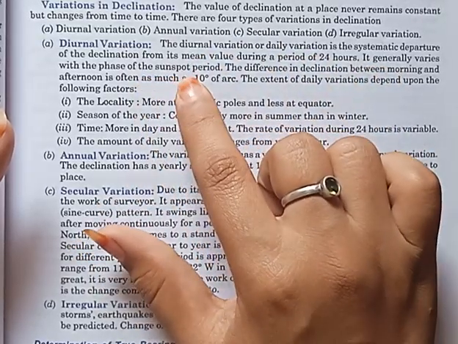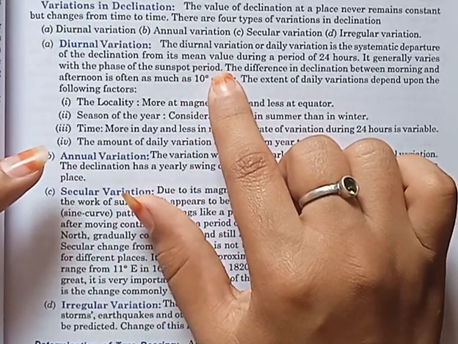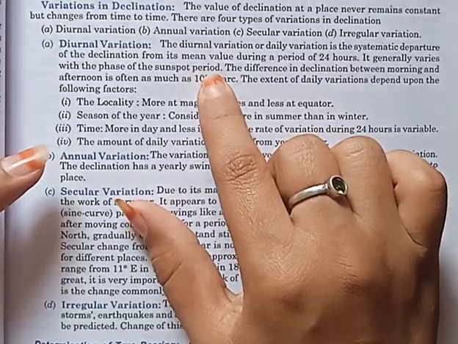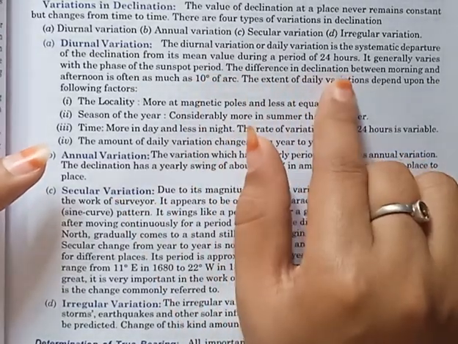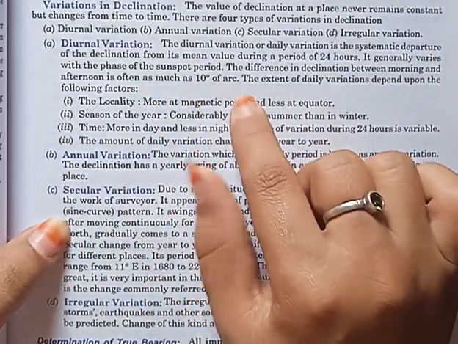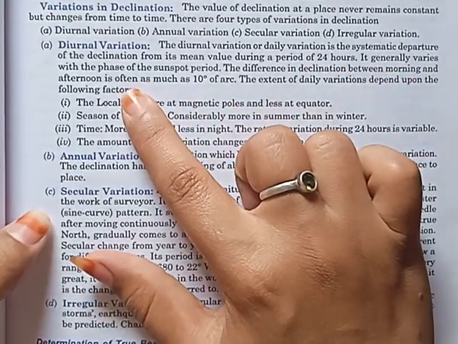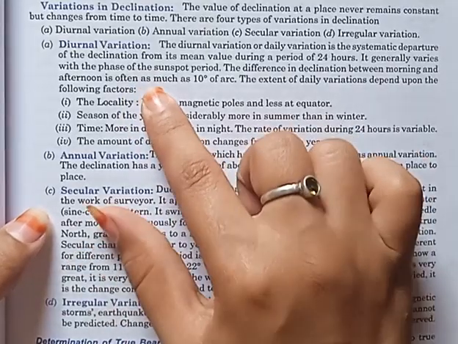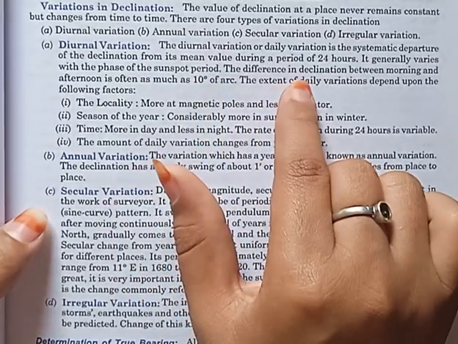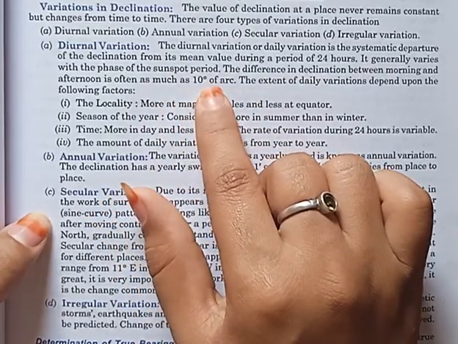It generally varies with the phase of the sunspot period. How does the diurnal variation vary? It usually varies with respect to the sunspot period, that is, where the sun is located. The difference in declination between morning and afternoon is often as much as 10 degrees of arc. That means the sun at sunrise in the morning and the sun in the afternoon give a difference in declination, so if we draw the difference between the morning and afternoon declination, we get an arc of 10 degrees.